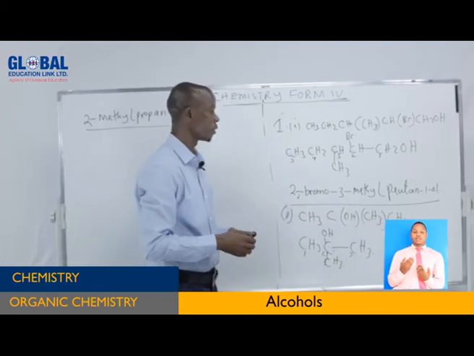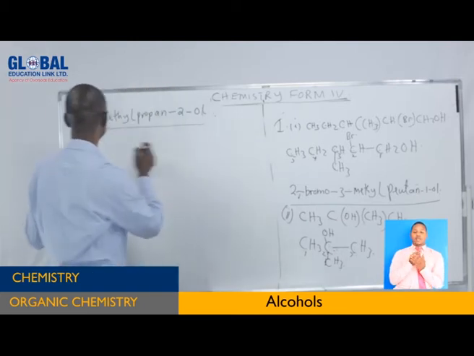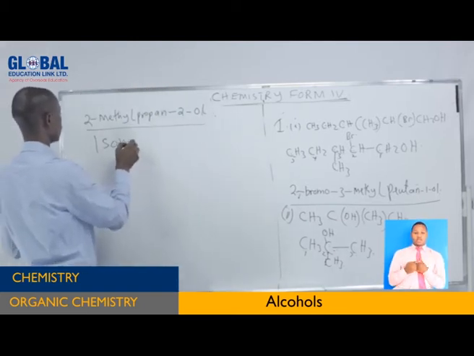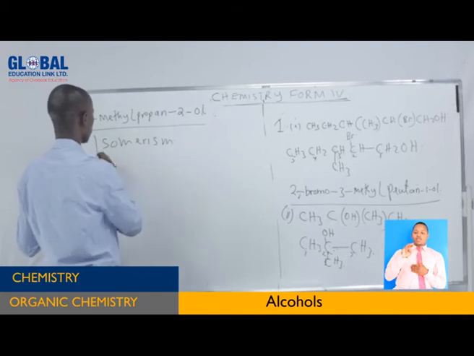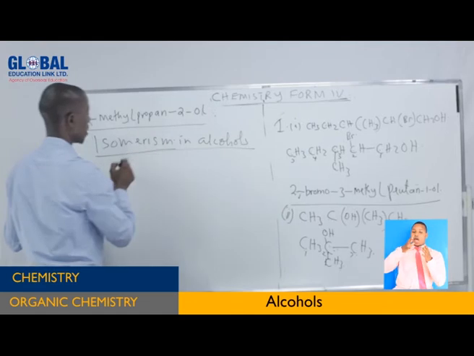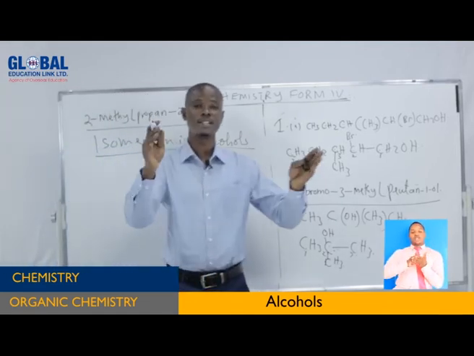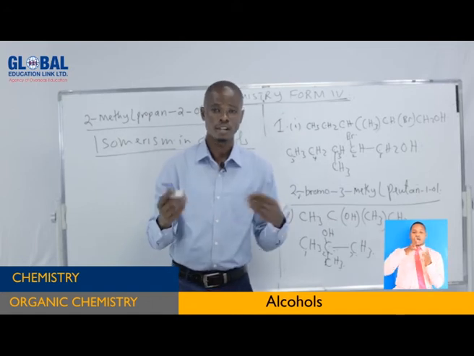Now from there, it is important for us to consider isomerism. Isomerism in alcohols. How do you write isomerism in alcohol? It is the same as we have been discussing.